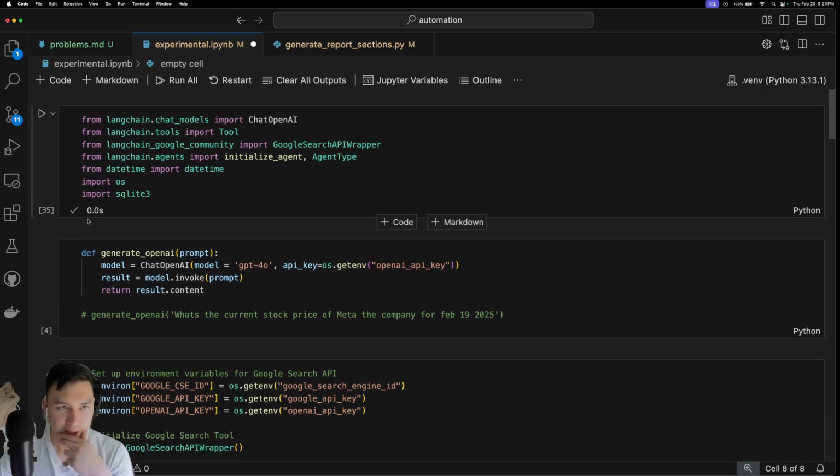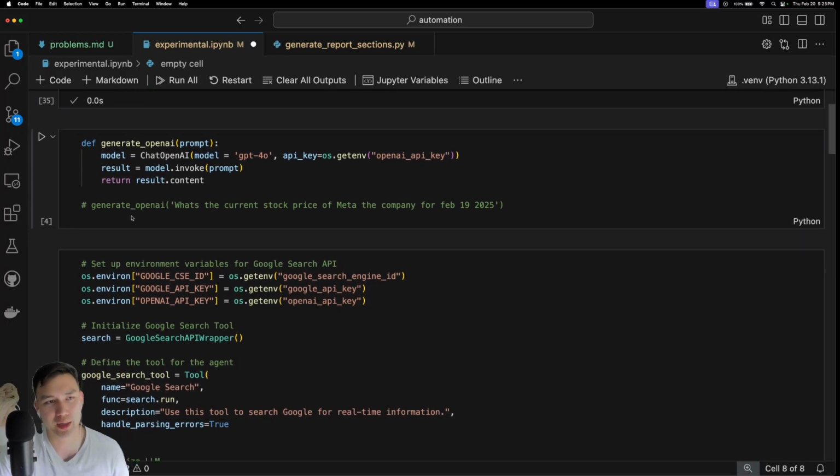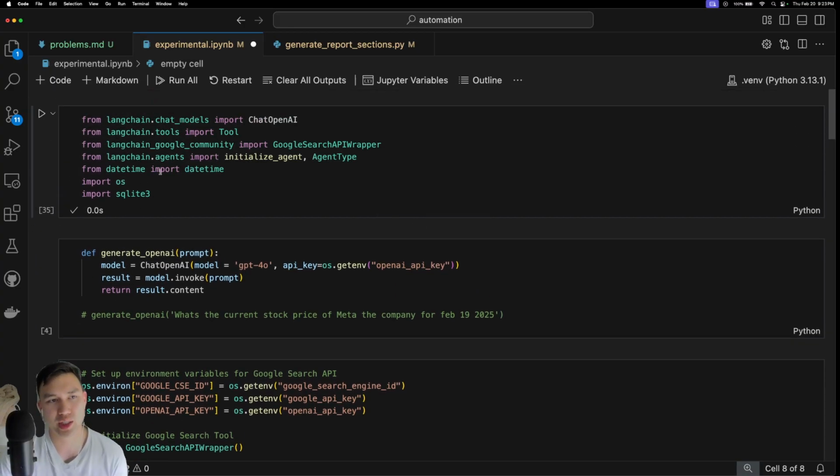The other stuff that I've been working on over the past couple of days is also learning LangChain. Instead of using ChatGPT, the ChatGPT model from OpenAI, I might just start saying it like that.